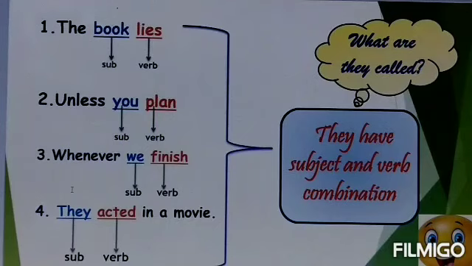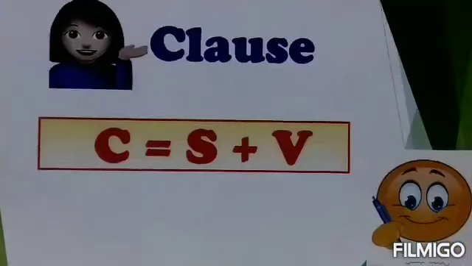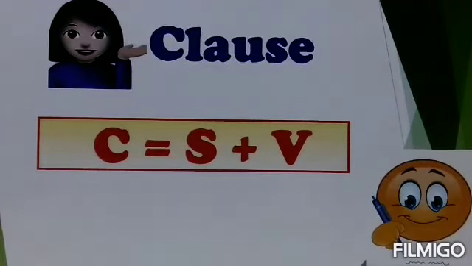All these group of words consist of subject and verb. Now tell me, what are they called? They have a subject and verb combination. What are these called? They are called clauses. What is a clause, children? In the previous examples, all the groups of words consist of a subject and verb combination. Those are called clauses. Let us know about clause.